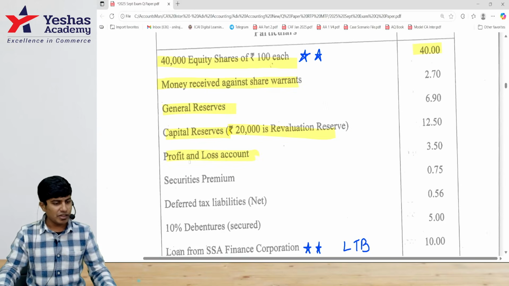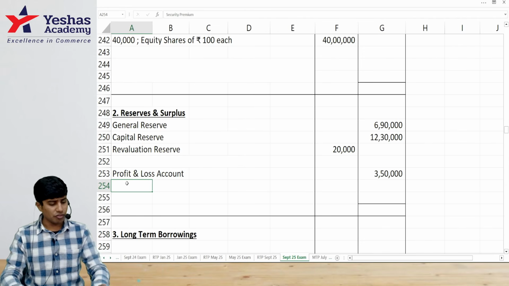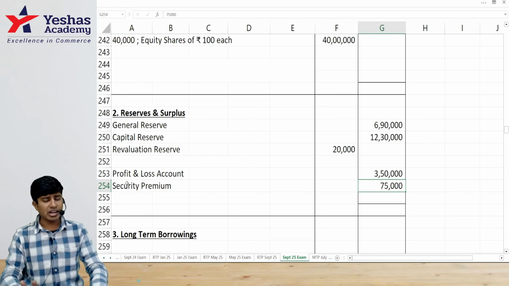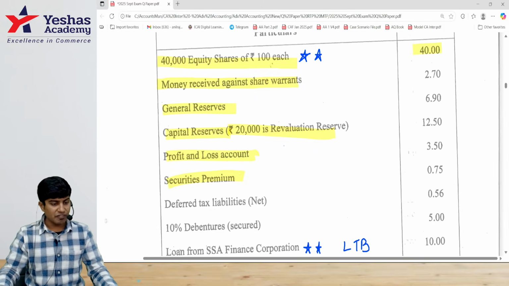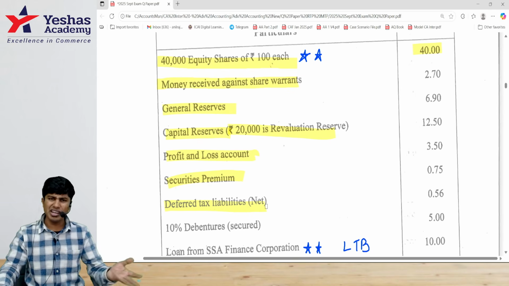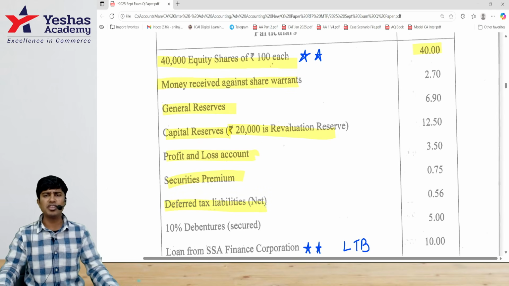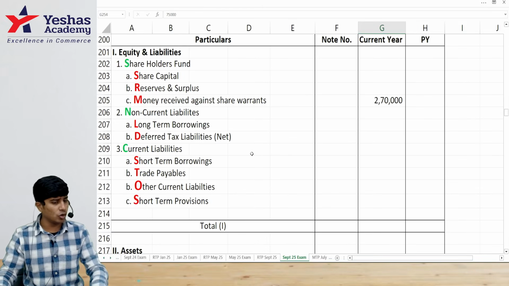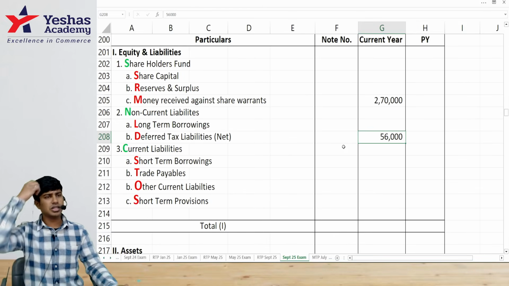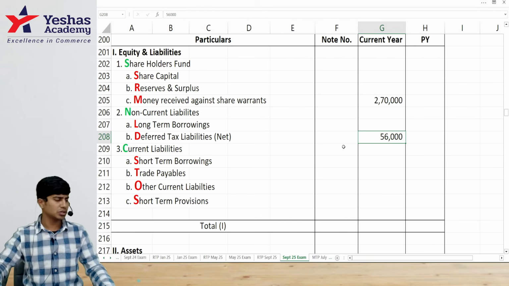Next, we have securities premium. This is also a reserve, 75,000. They've given 0.75 lakh. I'll write 75,000. Got it? Then deferred tax liability. They've already computed it and given it as 56,000. Write it straight in the balance sheet. It is a non-current liability. I hope you remember. 56,000 as it is. No need of notes to accounts.